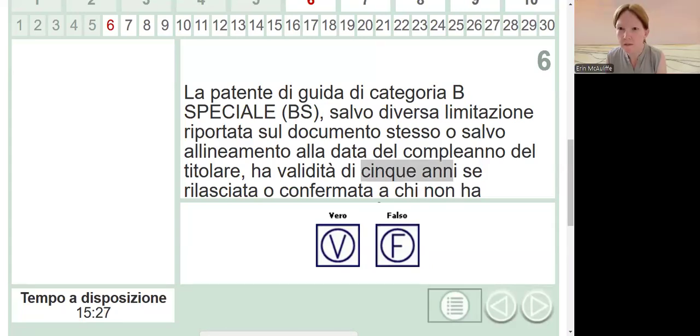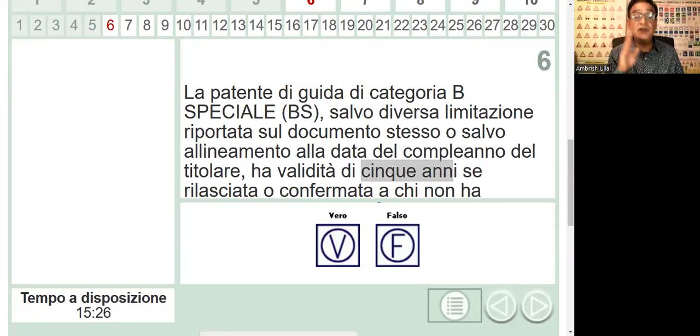The 50s? From 50s till 70. Exactly. Bravissima. Give us a pat on the back. If your age is between 50 and 70, they'll renew your license for 5 years. And this is true. This is vero.